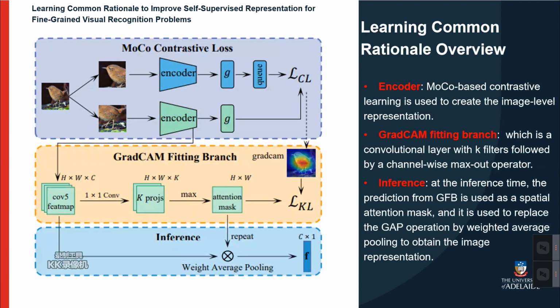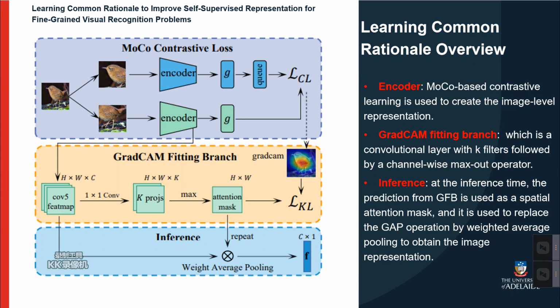Our overall framework is shown here, where the encoder represents momentum-based contrastive learning used to create the image level representation. We only add one gradcam fitting branch and fit the gradcam generated from the CL loss at the training time.